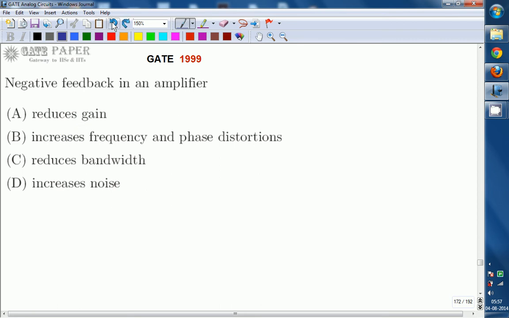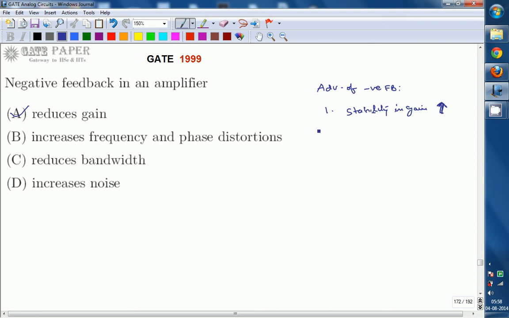So negative feedback in an amplifier is reducing the gain. So the right answer is A. If you are looking at the advantages of negative feedback, the first one is stability in gain increases. Even though the gain reduces, the stability in gain is going to increase.